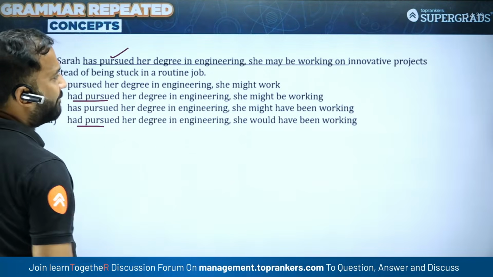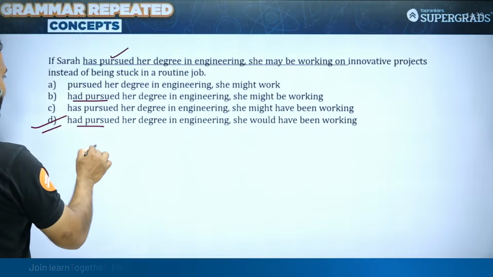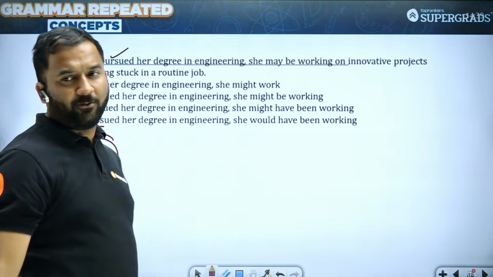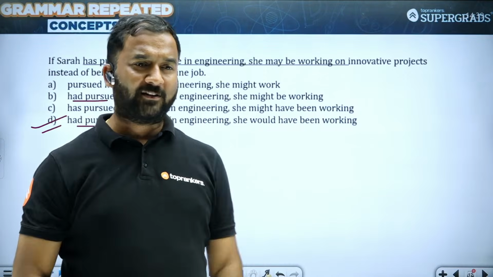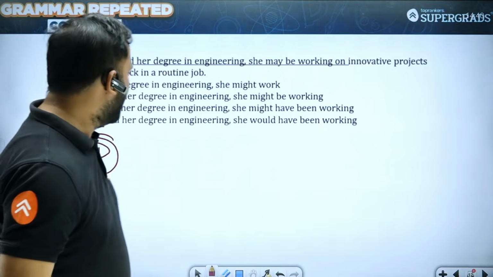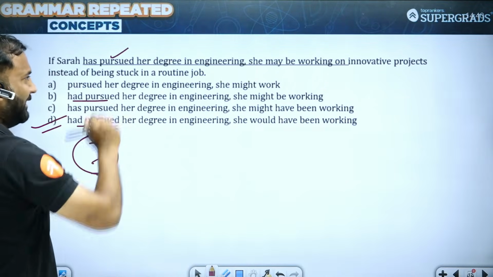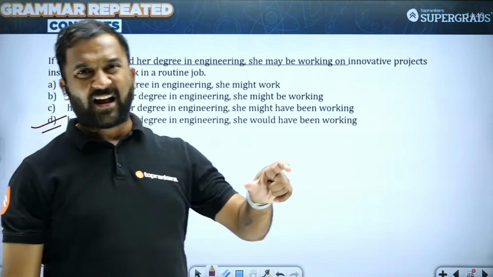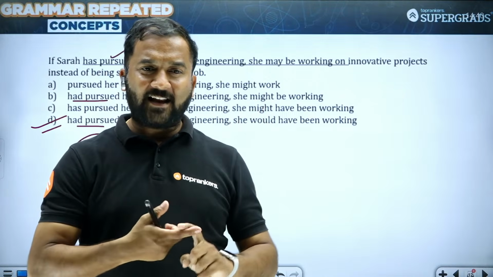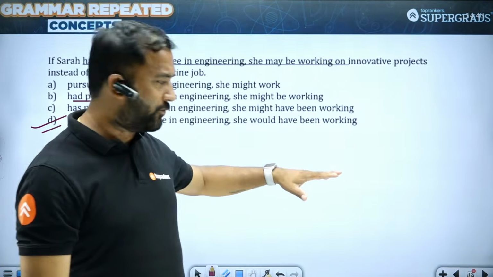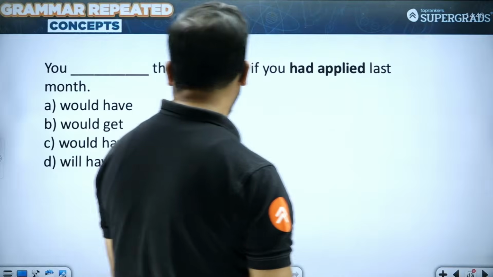Now, if I look at the other parts, I think this would be correct. Would have been working instead of being stuck in a routine job. अगर यहाँ पे present tense लिखा होता कि at the moment or now, so in that case it should have been would be. So part D of the sentence is what we will use to replace the underlined part, and you have such questions. Sentence correction के questions आपको IPMAT Indore में हमेशा दिखते हैं. So again, one of those questions from past conditional, super important, students.